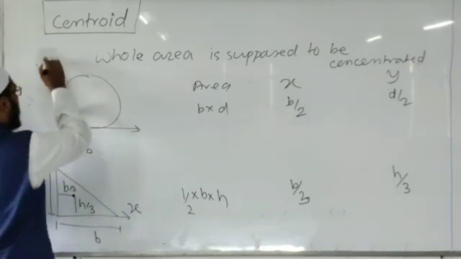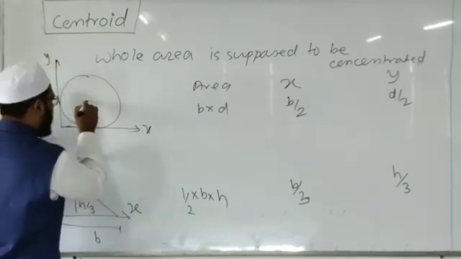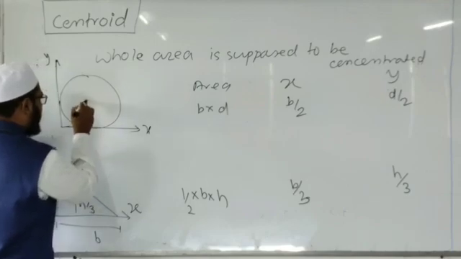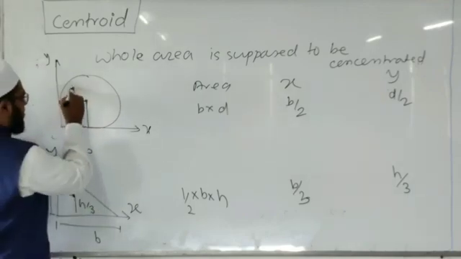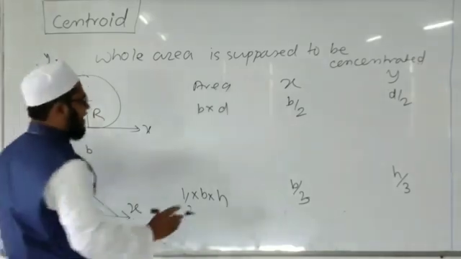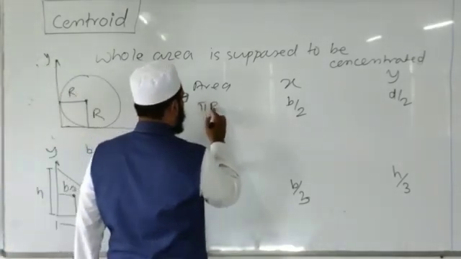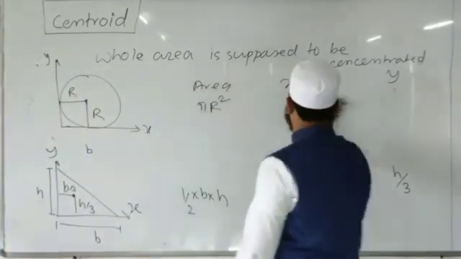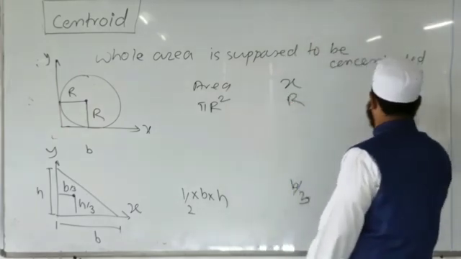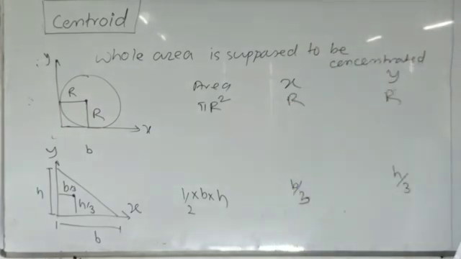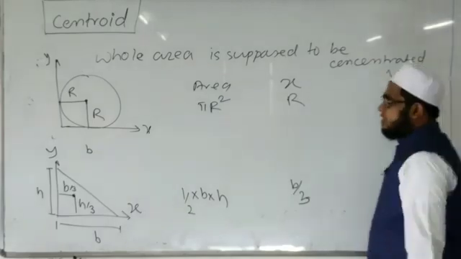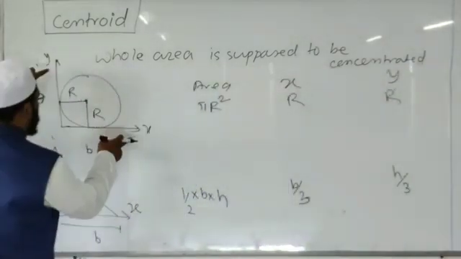From standard figures we know that the centroid of the circle is the center of the circle. Area is given by pi r squared. The x and y coordinates will be r and r. Again I am repeating, this x coordinate and y coordinate is with reference to this given axis.